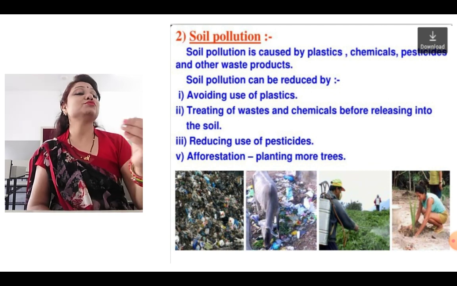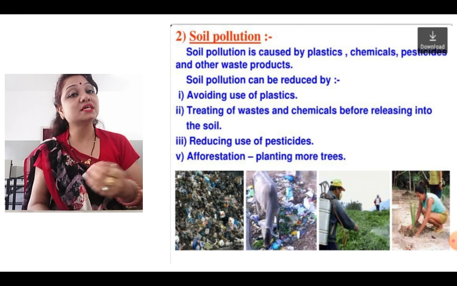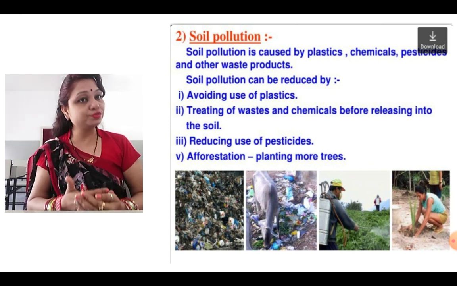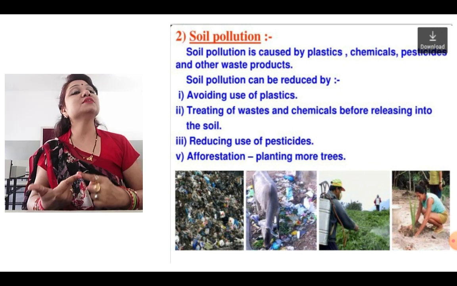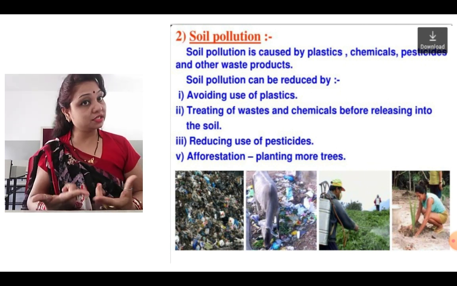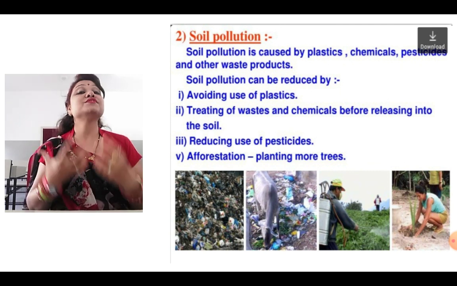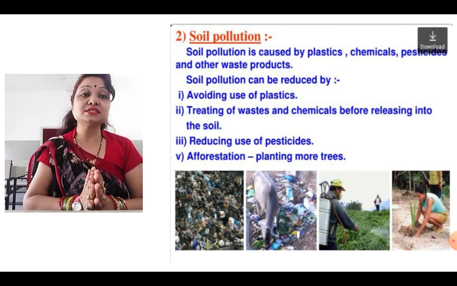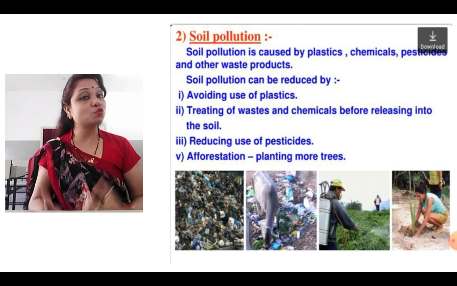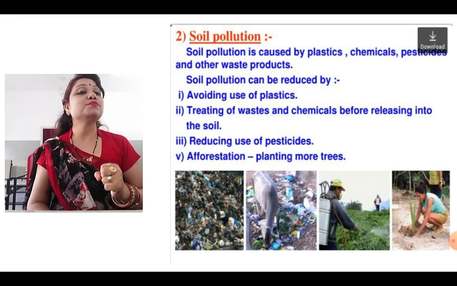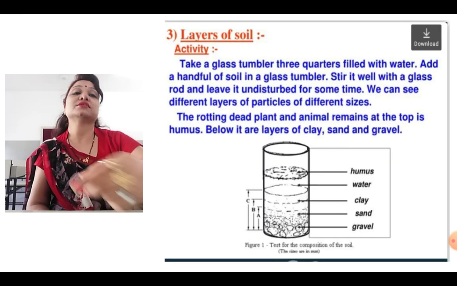So as the pollution of soil is caused by plastics, chemicals and pesticides, if we want to reduce it, we have to reduce the usage of plastics, and treat the waste and chemicals before releasing them into the soil. In the acids chapter also we discussed this. Then reduce the use of pesticides, and practice afforestation, that is, planting more and more trees. So these are the things we can do to help reduce soil pollution.